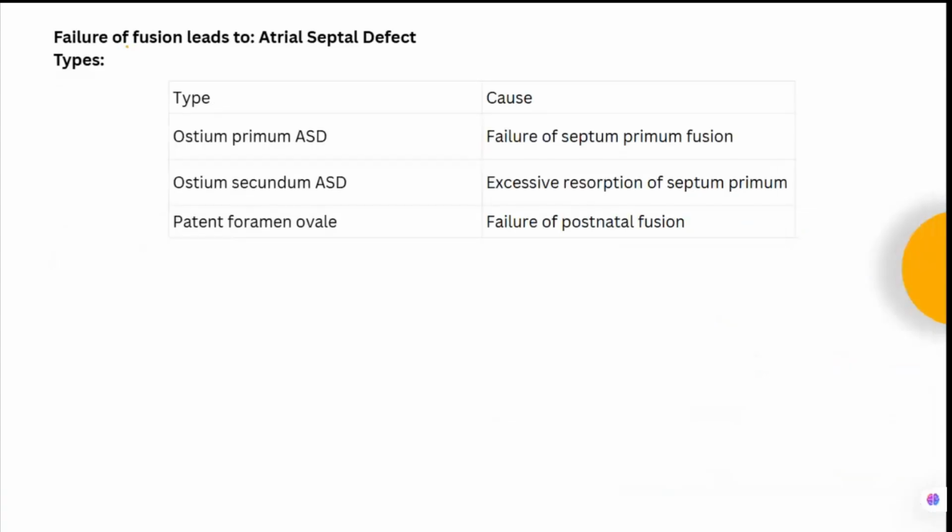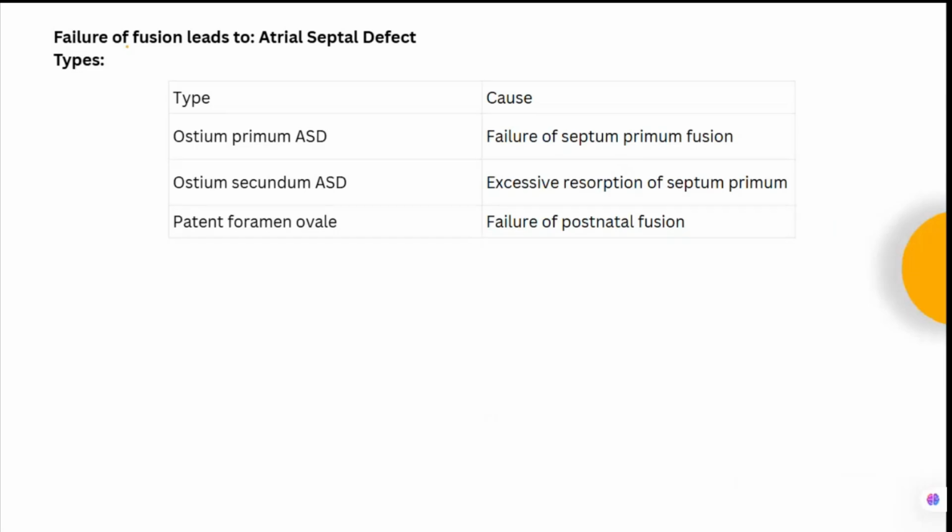So failure of the fusion will lead to atrial septal defect. There are three types of atrial septal defect. Okay, this also you should remember. They can ask you in the SBA. Ostium primum ASD, ostium secundum ASD, and patent foramen ovale. So these are the three types of ASD. The ostium primum ASD is because of the failure of the septum primum fusion. If the septum primum fusion does not happen with the endocardial cushion, that is the ostium primum ASD.